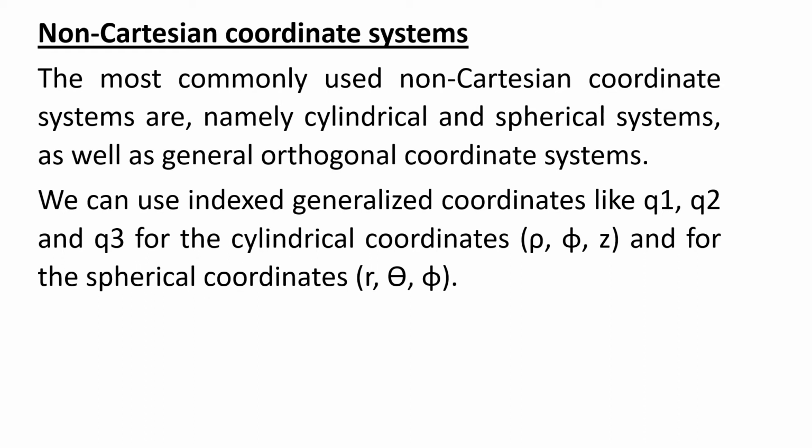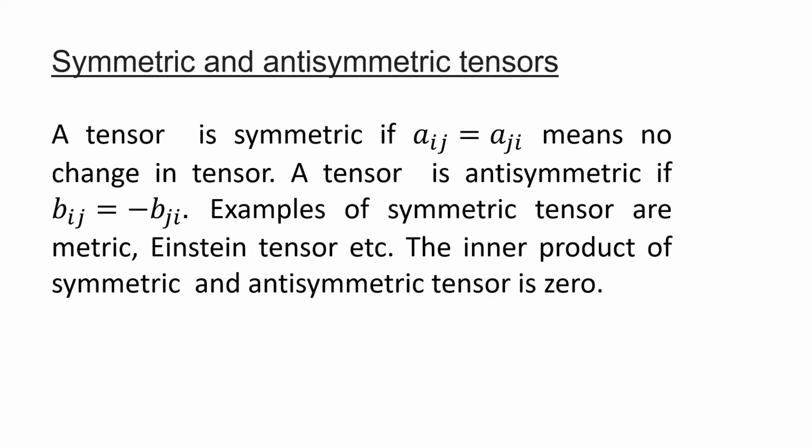These are non-Cartesian. Generally, the coordinate system is written as q1, q2, and q3. That is the general coordinate system. It can be x, y, z, or rho, phi, z, or r, theta, phi, depending upon the coordinate system. So it can be Cartesian, and it can be non-Cartesian also.